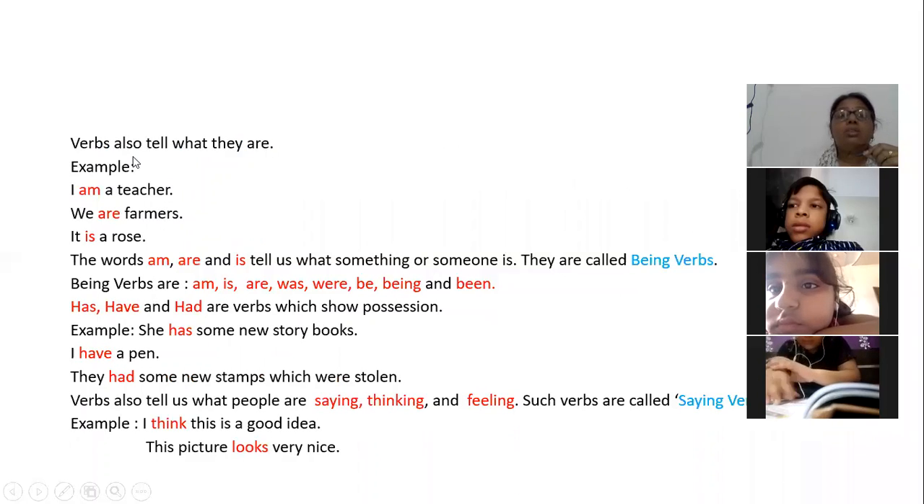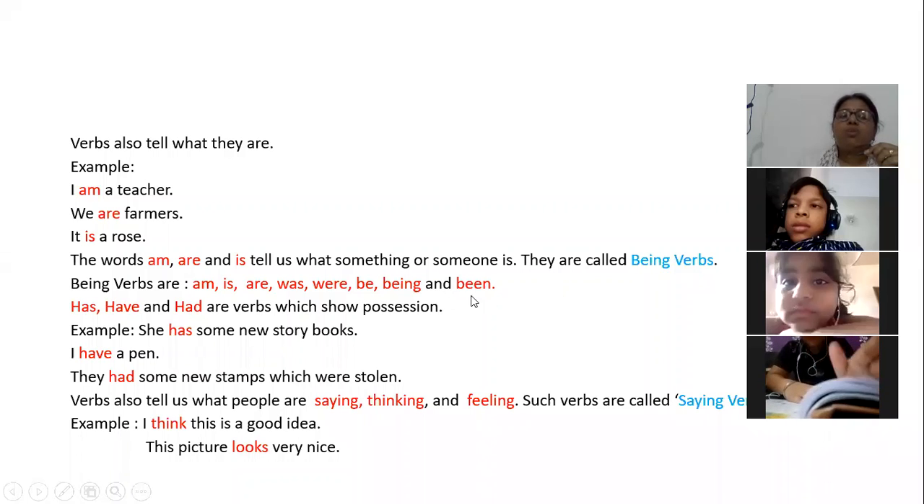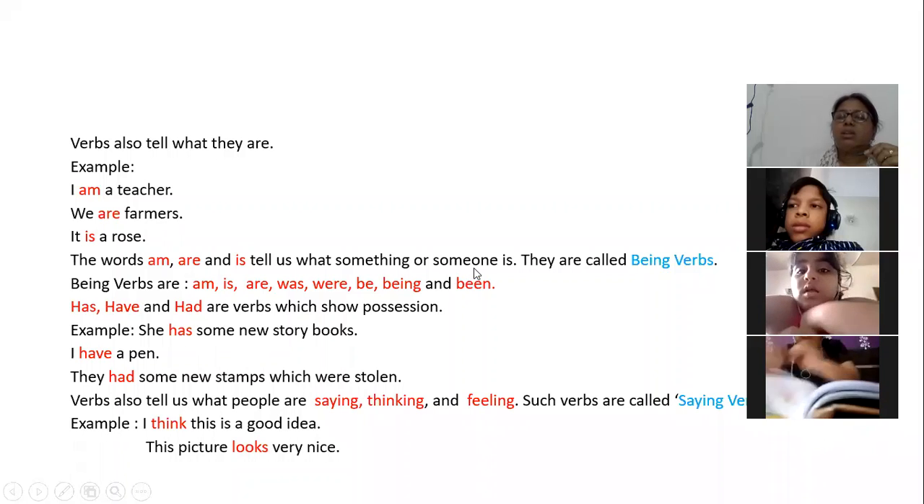Now, some words also tell us what they are. Like, I am a teacher, we are farmers, it is a rose. So here am, is, are, was, were, be, being, and been are verbs which tell us what someone or something is. So they are called being verbs.